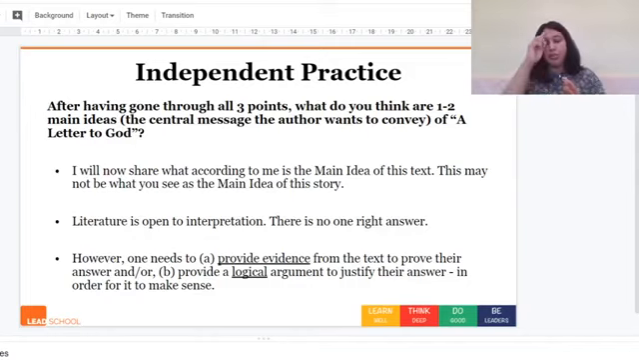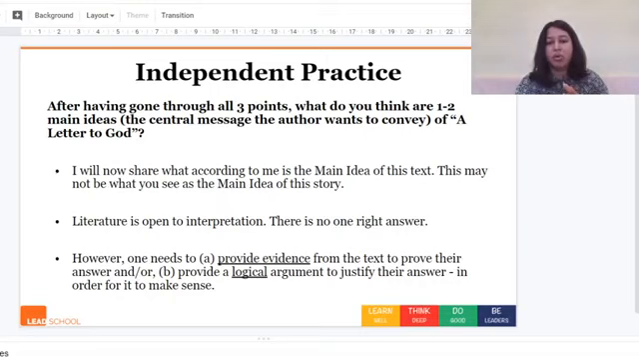So I will now share what according to me is the main idea of this text. This may not be what you see as the main idea of the story. So literature is open to interpretation. There is no one right answer. However, one needs to, A, provide evidence from the text to prove their answer, and/or B, provide a logical argument to justify their answer in order for it to make sense.